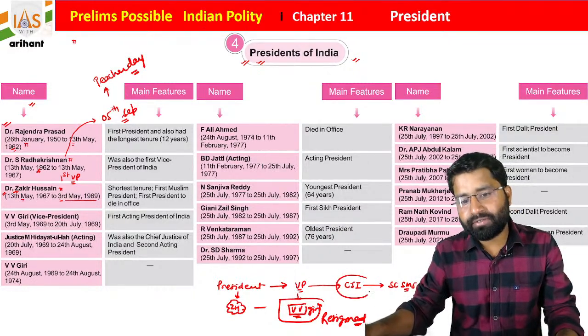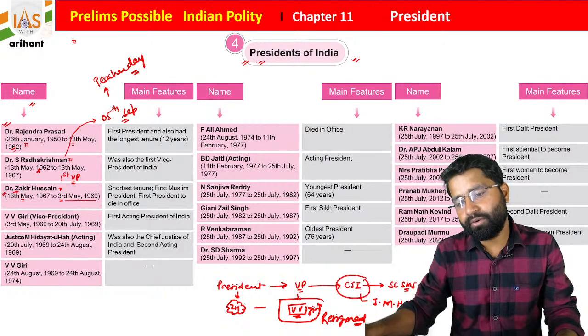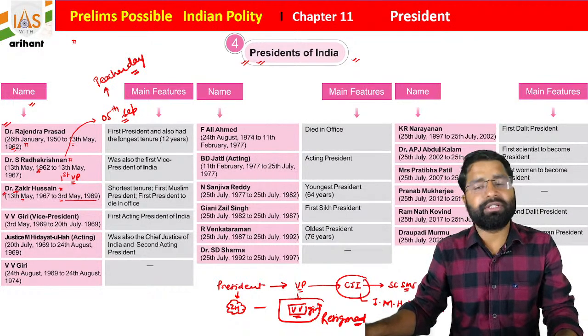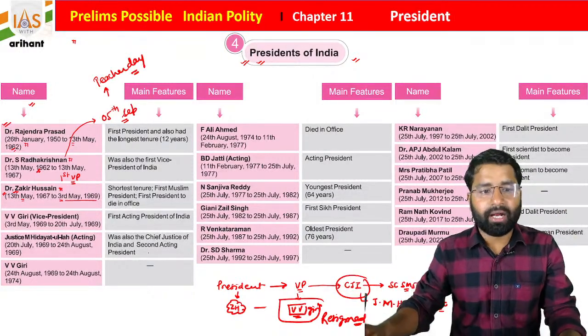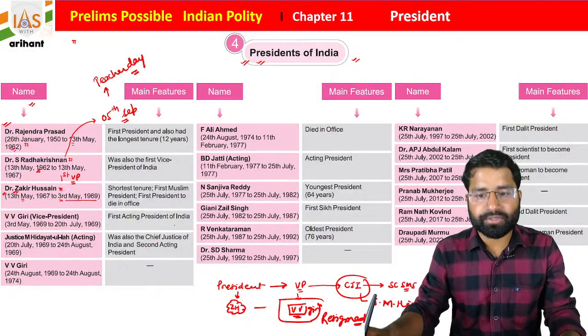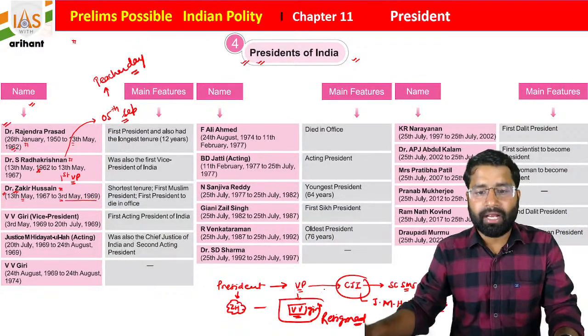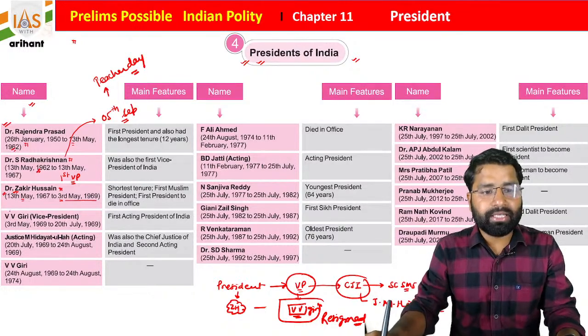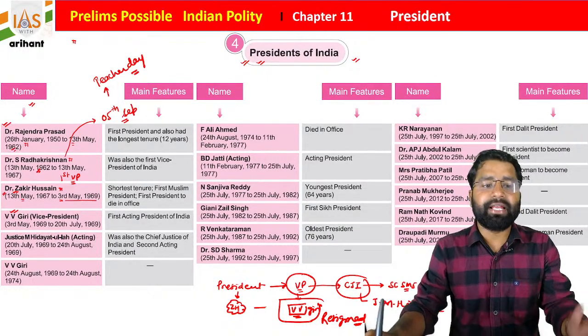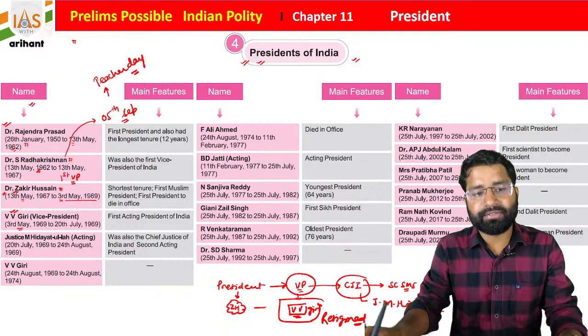So there was a Chief Justice of India, Justice M. Hidayatullah. Okay, and for the first time, students, the Chief Justice of India assumed the charges of president, and this was 1969, students. After that, election was conducted, and V.V. Giri, who resigned from the post of vice president, became president. He was elected as president on 3rd of May 1969,